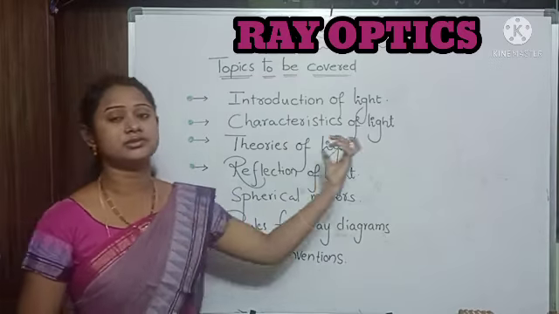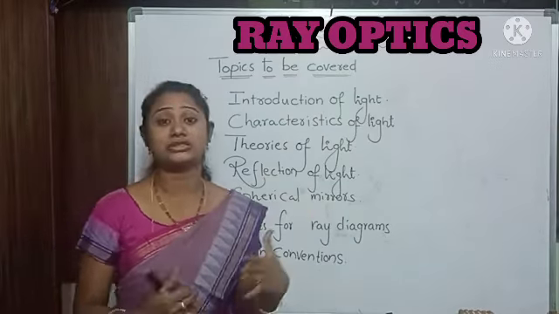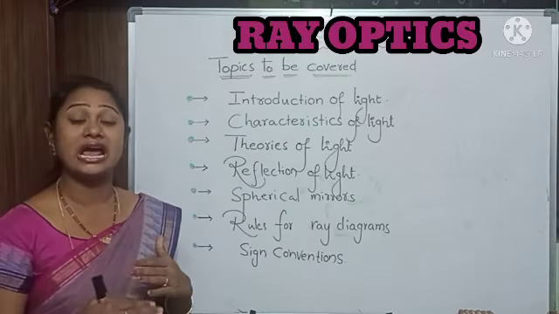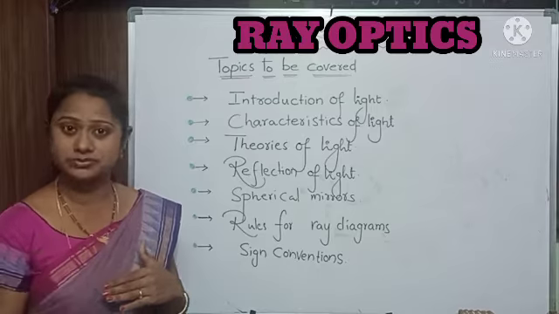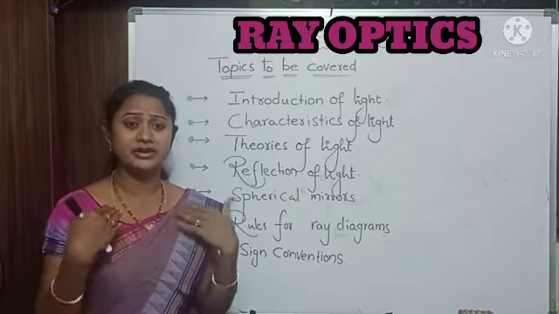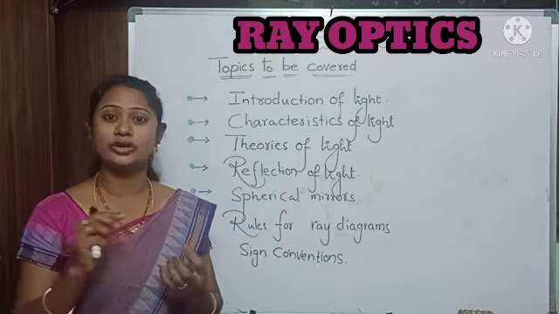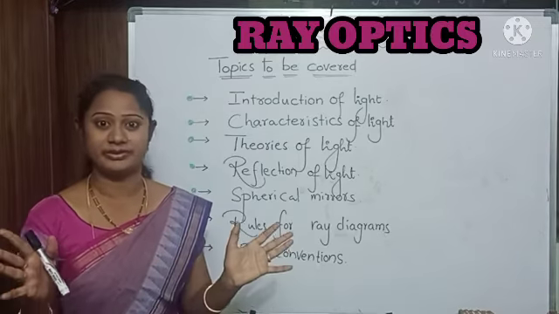Next, characteristics of light: what are the properties and behavior of light? Next, theories of light. Here different scientists proposed and gave some assumptions about light. For every scientist, light has shown different varieties of behavior.